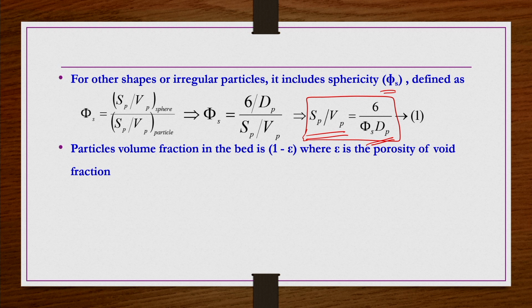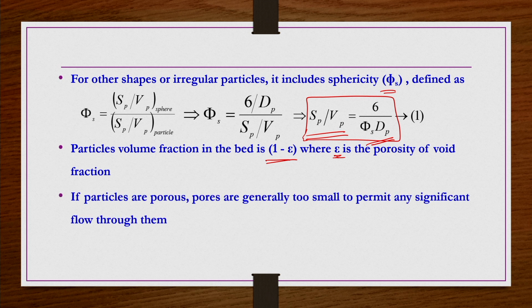Then the particle volume fraction in the bed is 1 minus epsilon, whereas epsilon is the porosity, or the void space, or the volume fraction of the empty space, or the volume fraction of the liquid within the bed. So whatever empty space between the particles is there, only that much space the liquid can occupy, that is the porosity or void fraction. Okay.